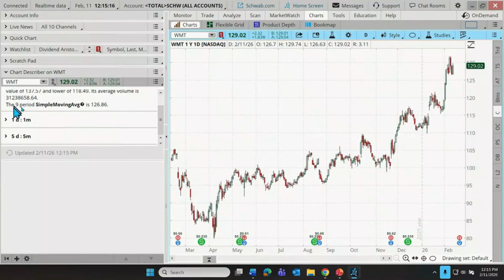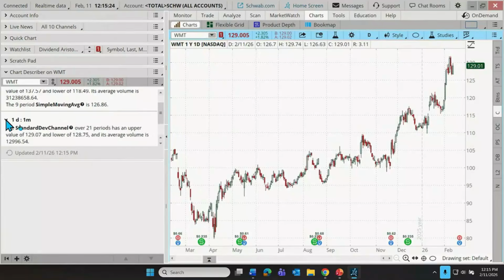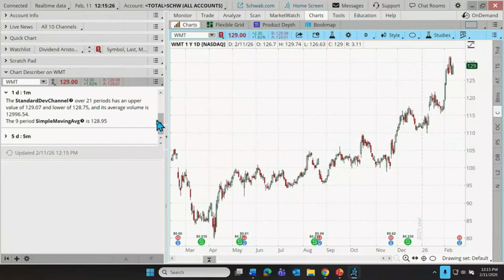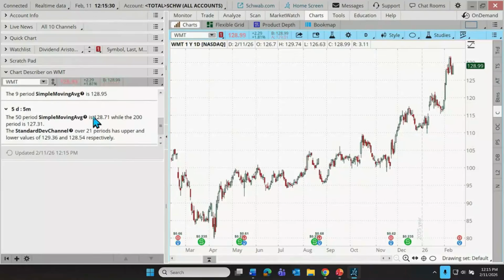It'll also tell us here it looks like something's happening with a 9-period simple moving average, 126.86. So right now price is above that. Great. On a shorter time frame, let's see what else we might see. Let me take a look at the 5-day, 5-minute. Looks like it's not really identifying anything big happening with some commonly used indicators, but that Chart Describer is an interesting tool. I'll let you explore that on your own. But we're going to move on to the next one.